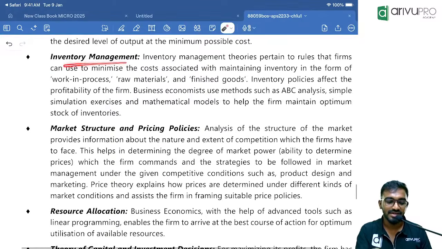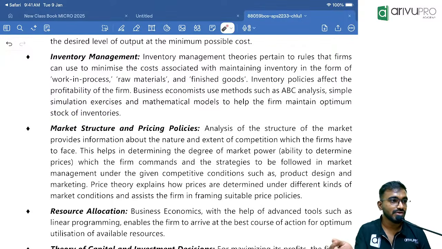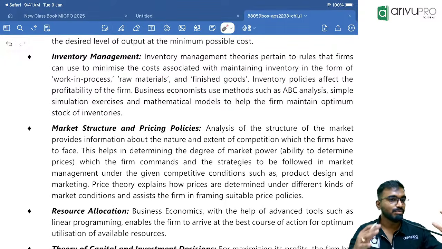Next comes inventory management. That means my raw materials: do I have a sufficient quantity? For example, how much product is still work in progress, semi-finished goods? How do I convert that into finished goods according to the market demand? And how much raw material should be added every time? We have something called JIT, just in time. Let me give an example. For example, I'm running a supermarket.